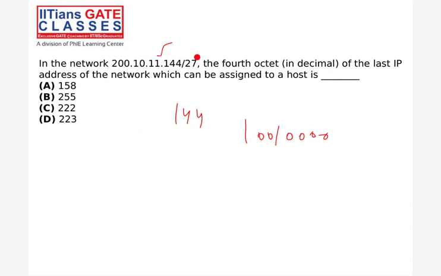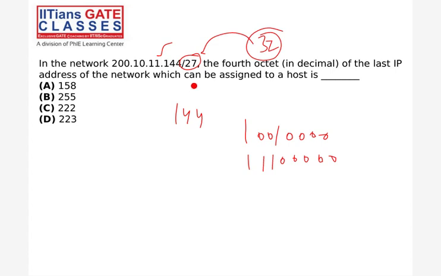Now do the masking. What will be the network ID? This is your network ID, so the first IP of the block will be 128. How many IPs are possible? 32. So including 128, you have to add 31, because one is already counted. So it will be 159, the last IP of the block.